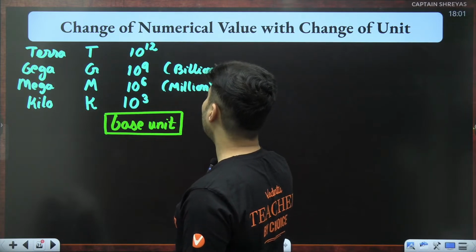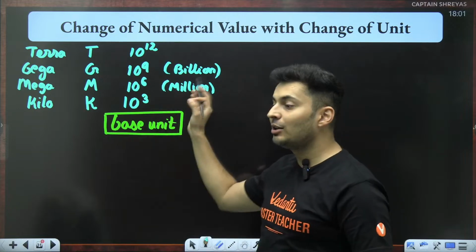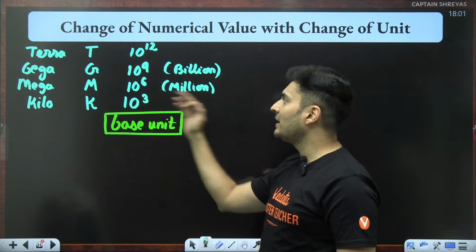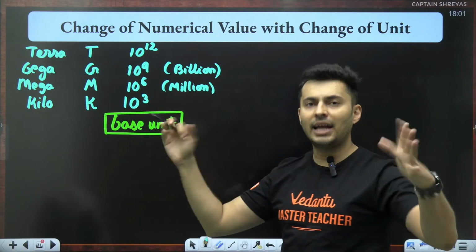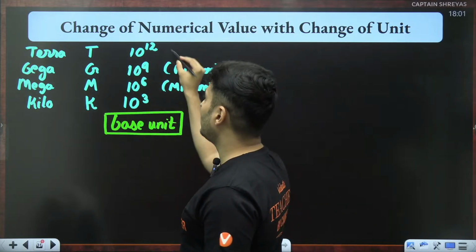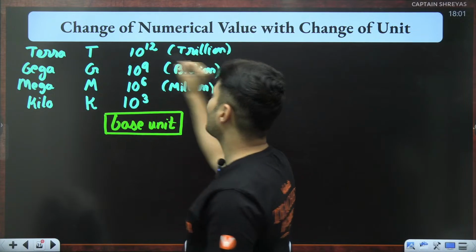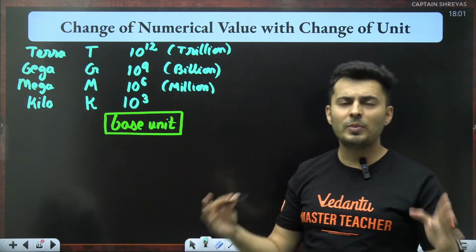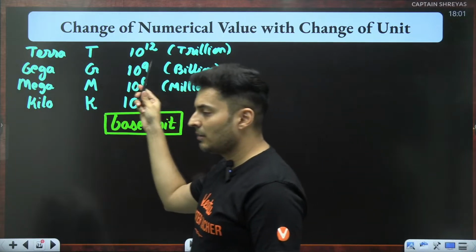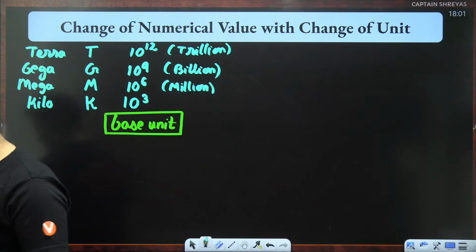You might have heard of millionaires, billionaires. He's a millionaire, means he has 10 to the power 6 rupees or currency, whatever. He's a billionaire, that means he has 10 to the power 9 dollars, rupees, whatever. He is a trillionaire. This is also called a trillion. That means he has 10 to the power 12 rupees, dollars in his bank. Understood the difference between million, billion, and trillion? It becomes big, big, big, big like that on the top.